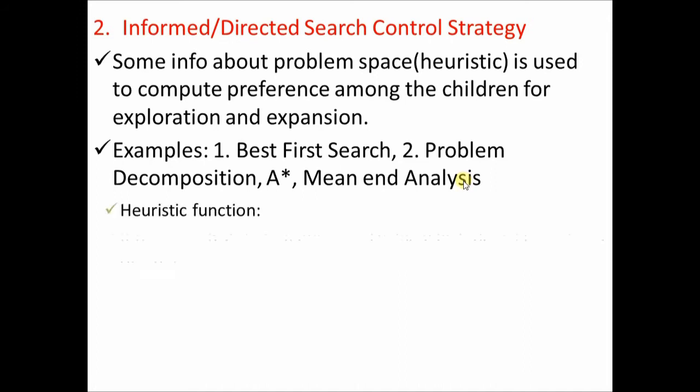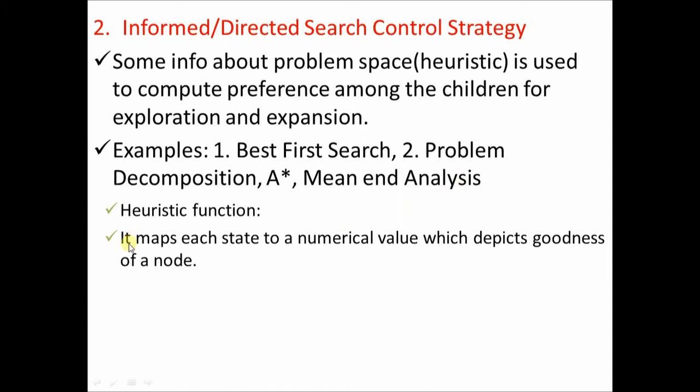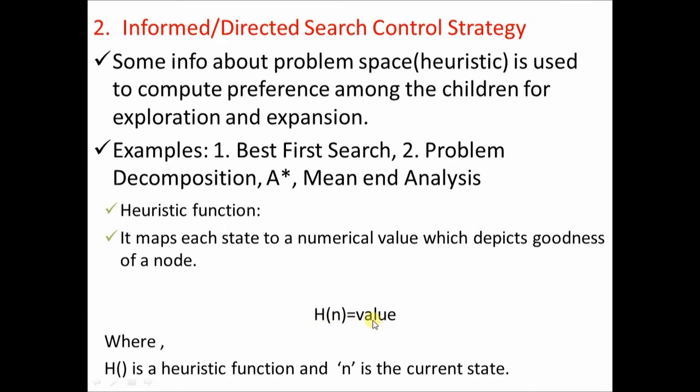Now what is a heuristic function? It is basically a mathematical function that maps each state to a numerical value which depicts the goodness of a node. For example, h of n equal to value. That means if n is the current node, then h of n calculates the heuristic value for that particular node, where h is a heuristic function and n is the current state.